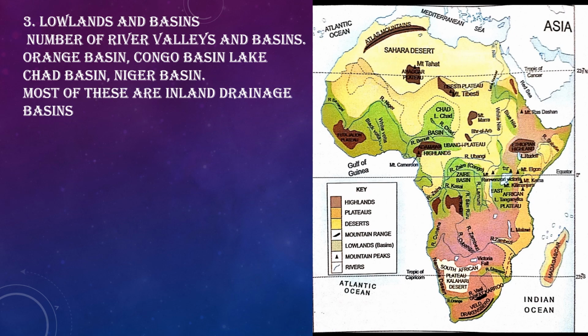The water of the river, instead of getting connected to the seas and oceans, gets drained under the ground. So that is known as inland drainage. This is the reason why the Lake Chad basin and the Niger basin, these regions of Africa, are considered as inland drainage basins.